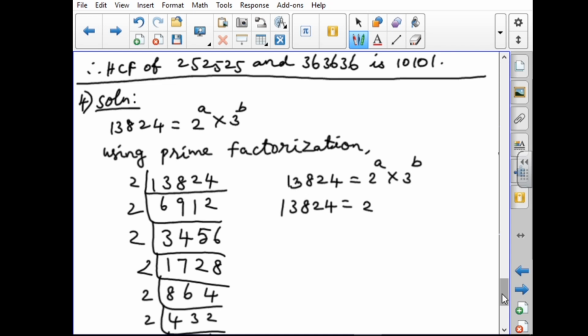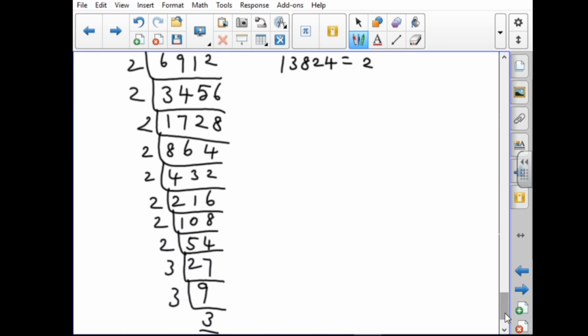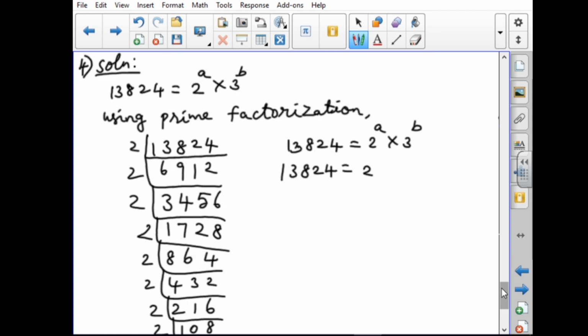2, how many times is it coming? How to count it? 1, 2, 3, 4, like that. 1, 2, 3, 4, 5, 6, 7, 8, 9 times. 2 will be coming 9 times, and 3 will be coming 3 times. You have to compare these two, so we get the power a is equal to 9 and power b is equal to 3. So a equal to 9 and b equal to 3. That's all. The fourth one is done.